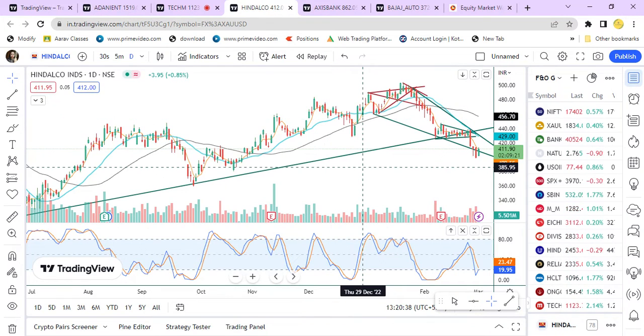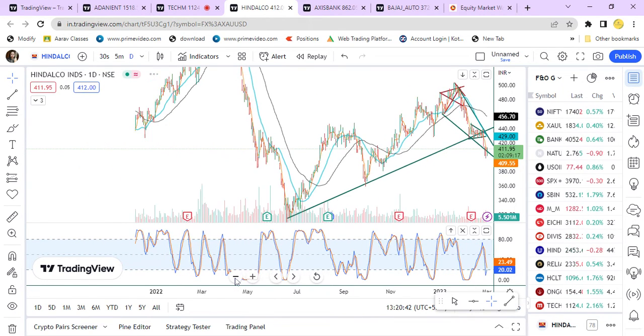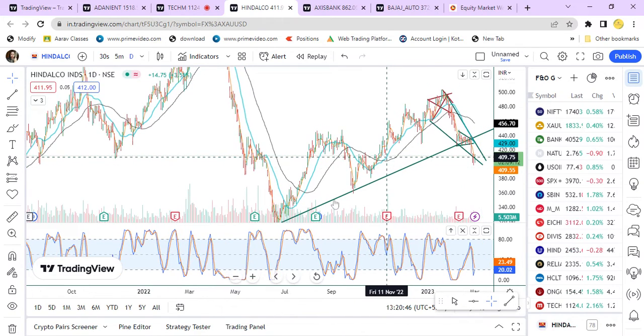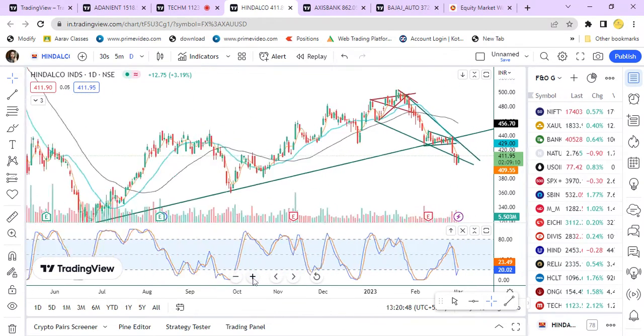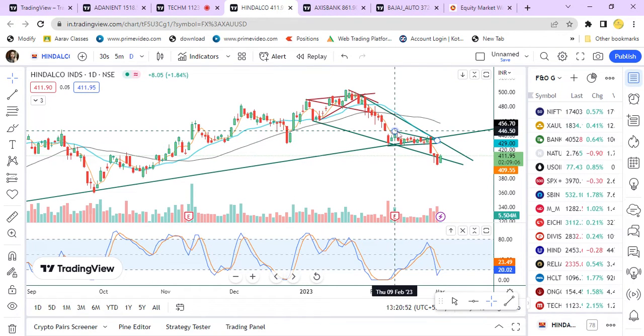Now we'll be analyzing Hindalco. This is the day chart and this is the support line, and once the breakout happened at the support line, you can see here a descending wedge.